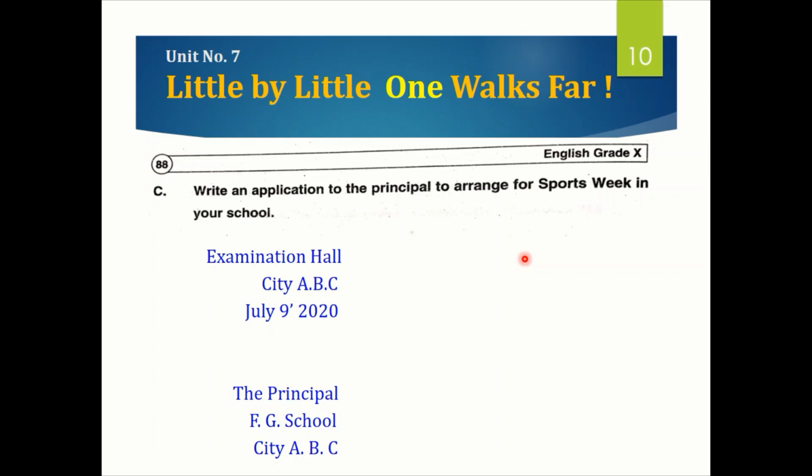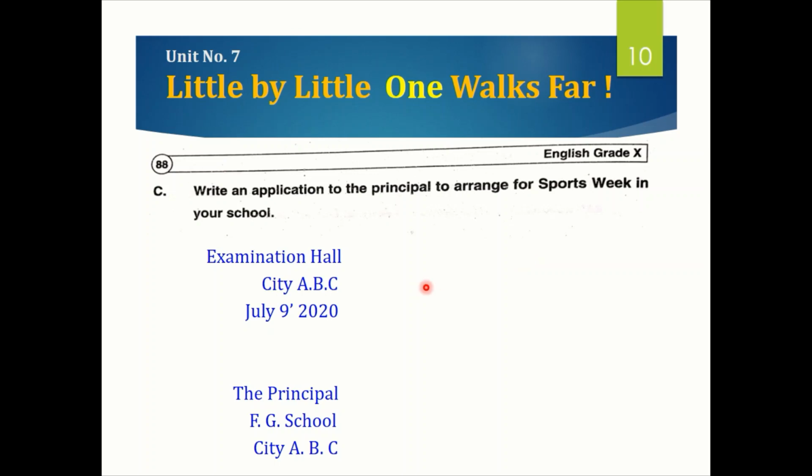In this connection, we'll write an application to the principal to arrange a sports week in the school. Here you will try to convince the principal of the benefits and advantages of sports and why they should be arranged in your school. And you will try to persuade her.